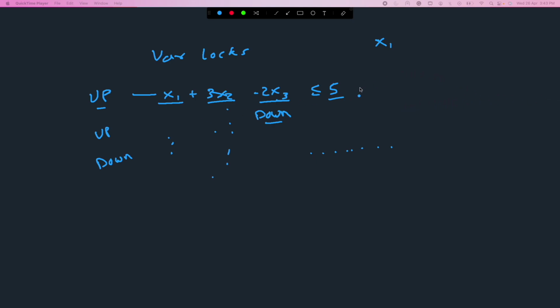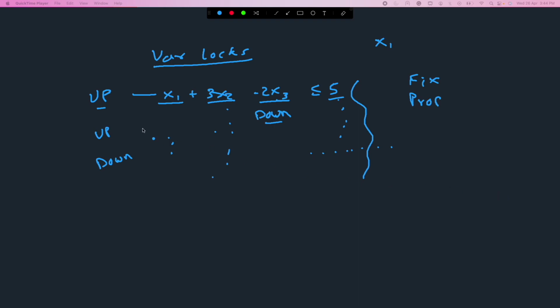But pretty much all variables will have up and down locks, because every constraint in which a variable appears will impose either an up lock or a down lock on that variable, or sometimes equality constraints will imply both locks, up and down. So what do we want to do here? We want to use this variable locks information for our fix and propagate heuristic. How can we do this?